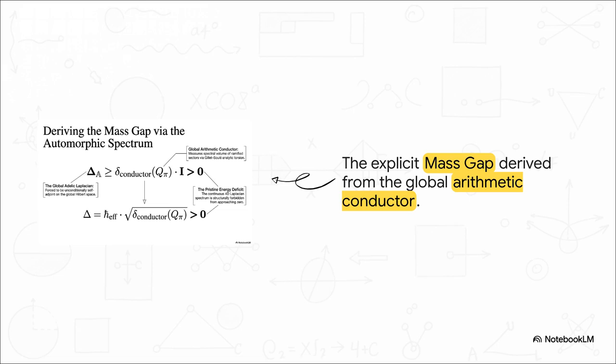The global Adelic Laplacian, which is the mathematical operator measuring energy, is forced by this inequality to be strictly greater than the arithmetic conductor times the identity matrix. Because the data scatters at finite primes, the math physically forces a positive lower bound, leaving behind a pristine energy deficit. When pushed into continuous space, our delta equals the effective Planck constant times the square root of that conductor. The spectrum is structurally, mathematically forbidden from ever approaching zero continuously.